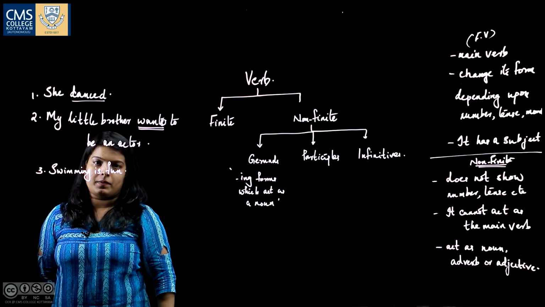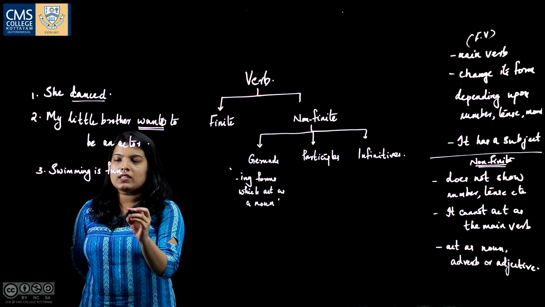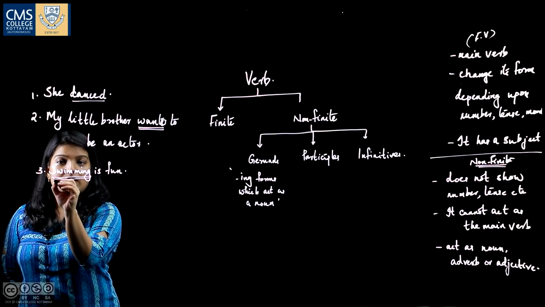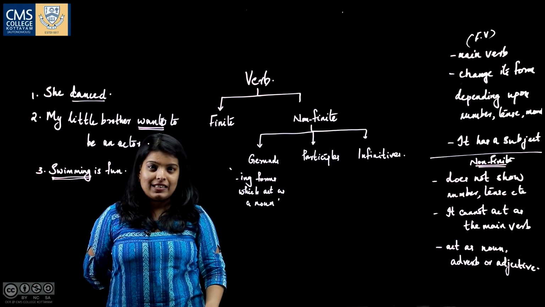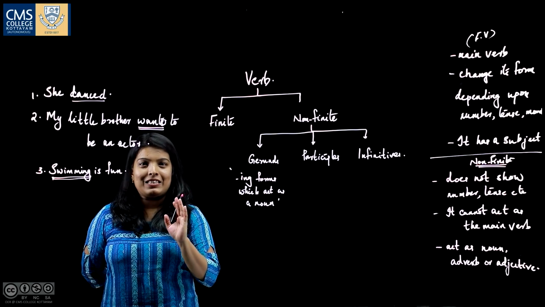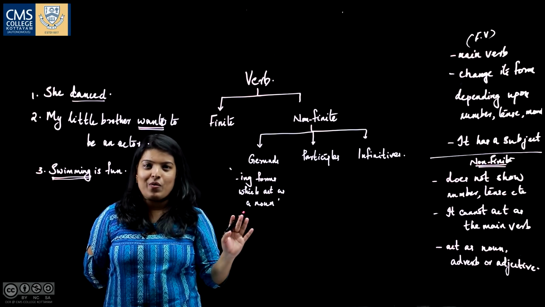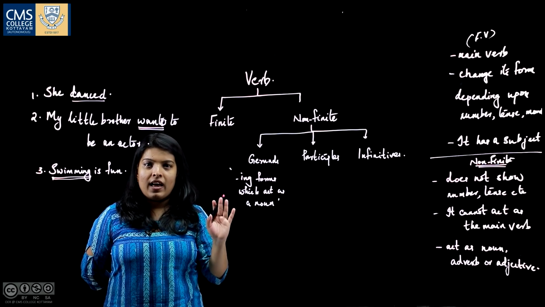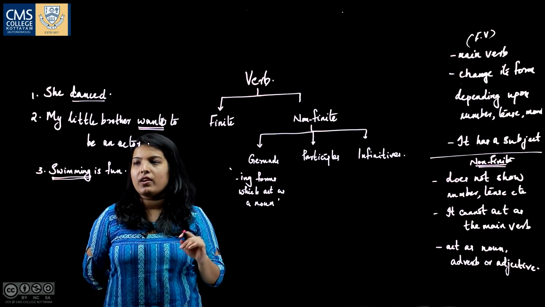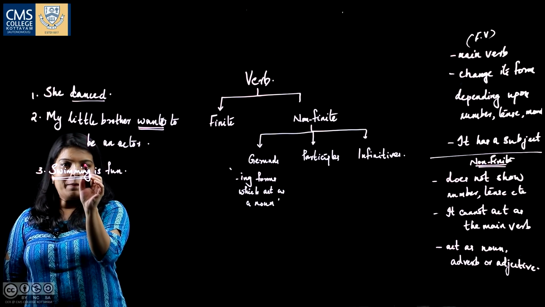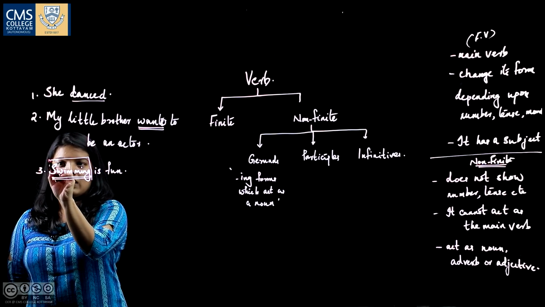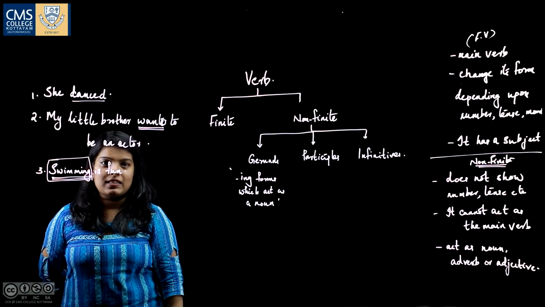Swimming is fun, right? What is swimming here? Because we know that in every sentence you need a subject and a predicate, no doubt about it. There is no doubt that a sentence should have a subject and a predicate. Here, swimming is acting as a subject.